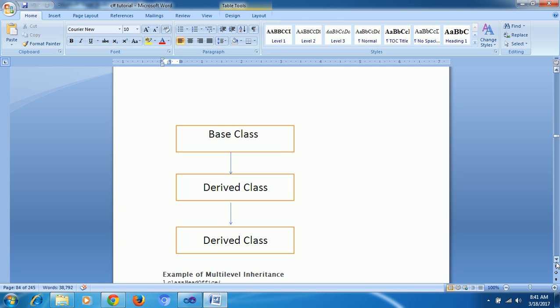Suppose these are separate classes, but sometimes my requirement is to use all the classes with one object. At that time we can inherit from this one to here to here to here. When I create an object for D, I am able to access all methods. This is multi-level inheritance. Multi-level means what the parent has comes to the child, and what the child has goes to the sub-child. If we create an object here, we can access all methods.